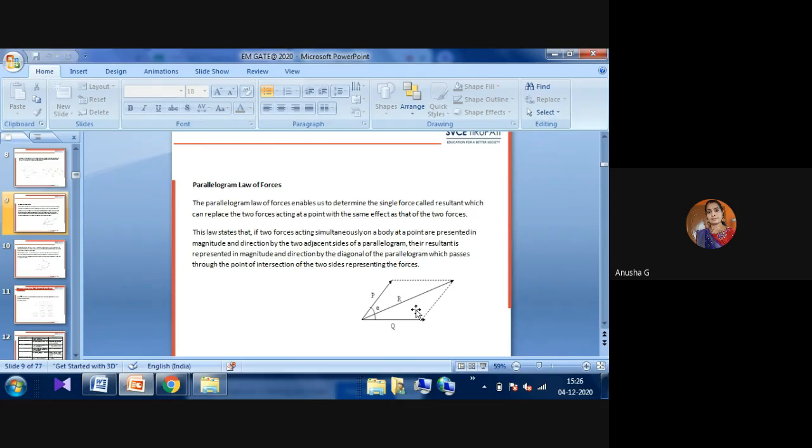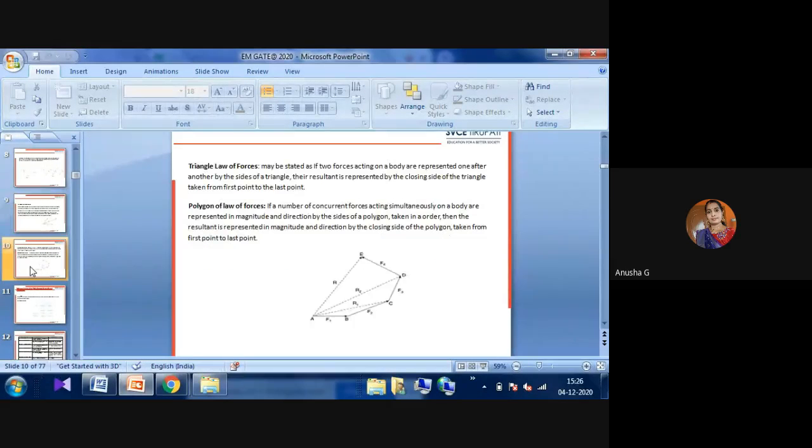There are a total of 6 laws of mechanics: Newton's first, second and third laws, then the law of gravitation, then the law of transmissibility, and the last one is the parallelogram law. After learning these 6 laws, we will see the triangle law and the polygonal law for every body. Why do we have to learn this? Whenever we apply some force to any body, there will be different categories: we apply according to the parallelogram law of forces, the triangle law of forces or the polygonal law of forces.